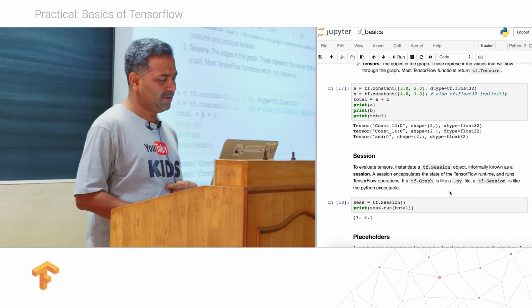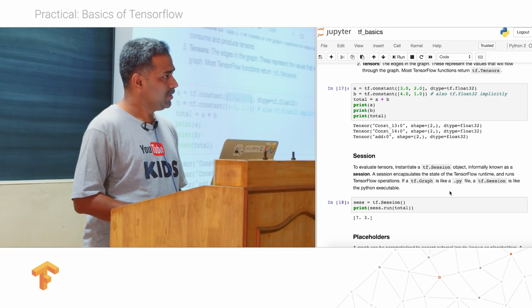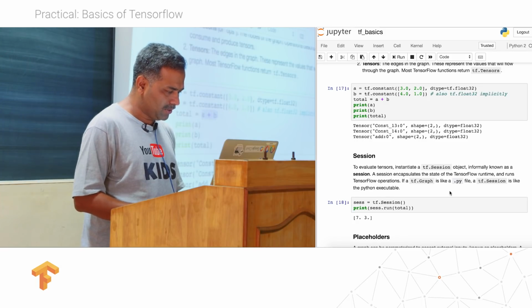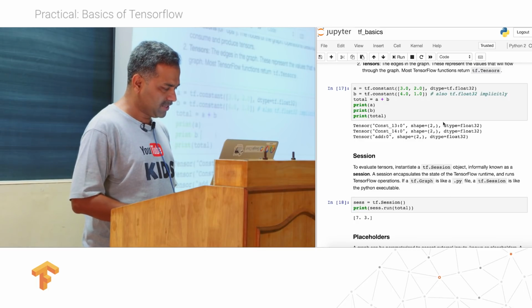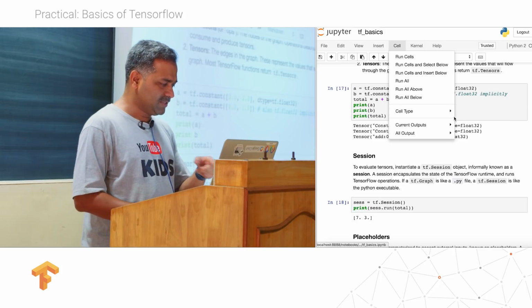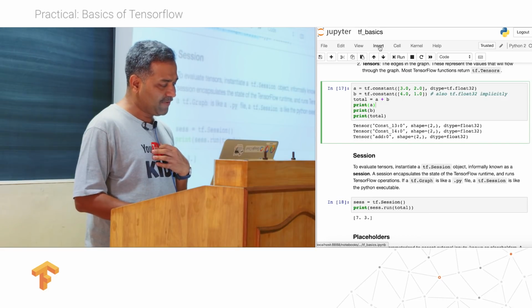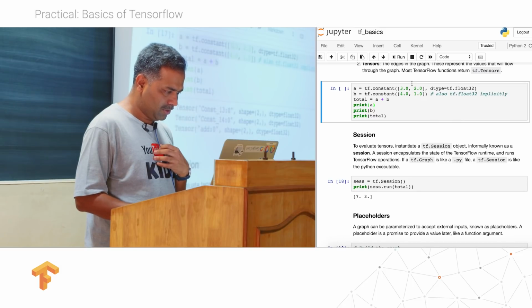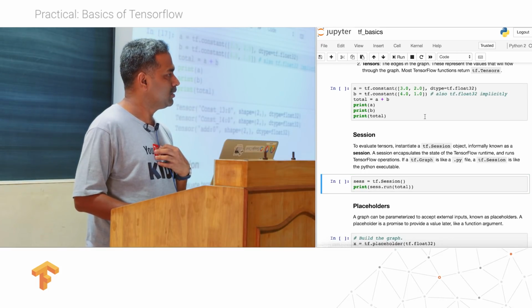Now this is how you define A plus B. I am defining two arrays, two lists, and I can add these two lists using a simple addition operation. Let's try this. This is defining the data flow graph, that's why you see the information of the tensors. Now I'll define a session and run total, and you will see that 3 plus 4 is 7 that you see here, and 2 plus 1 is 3 that you see here. Got it?